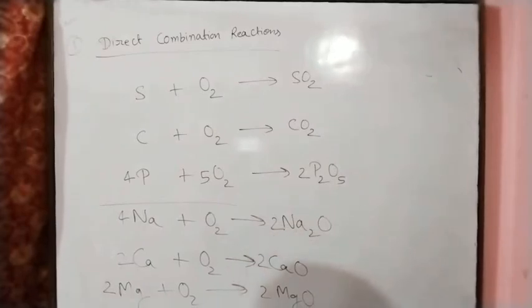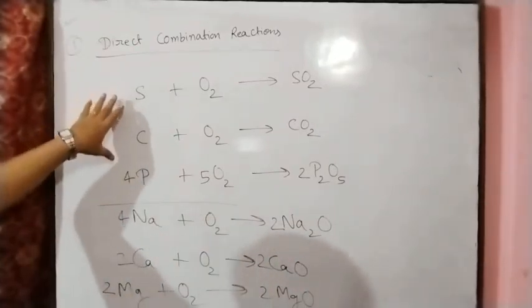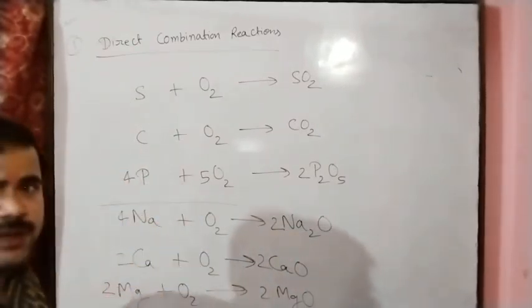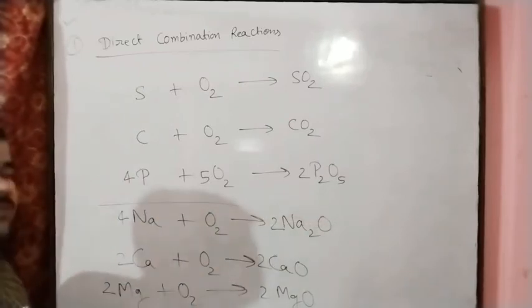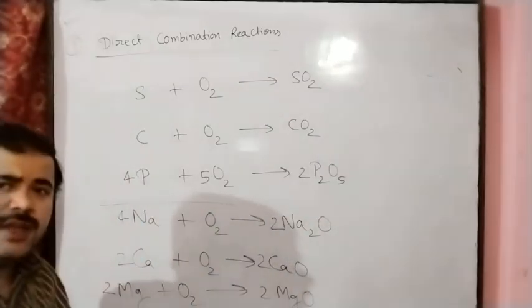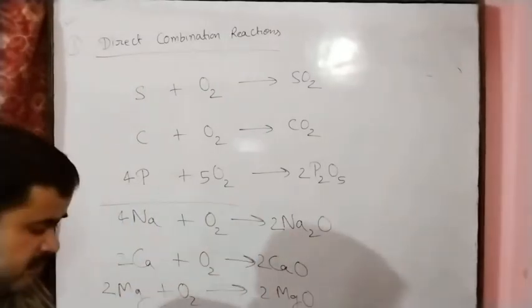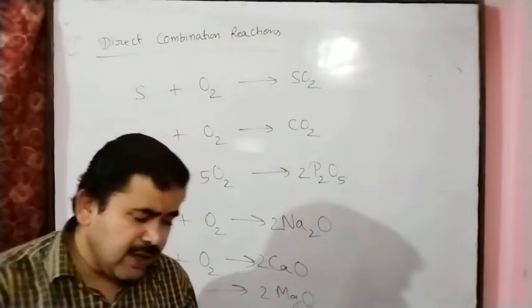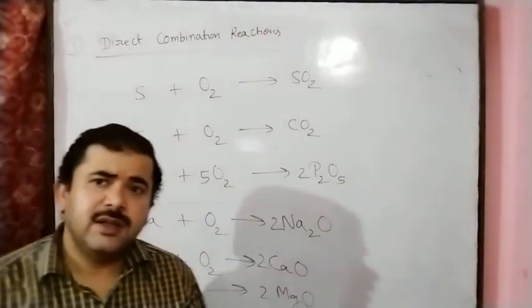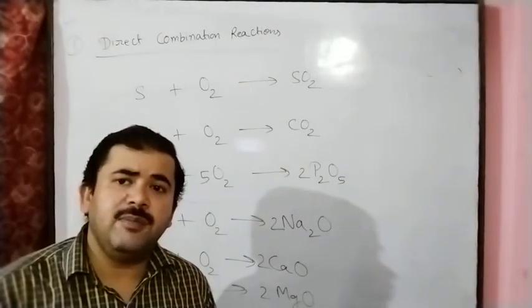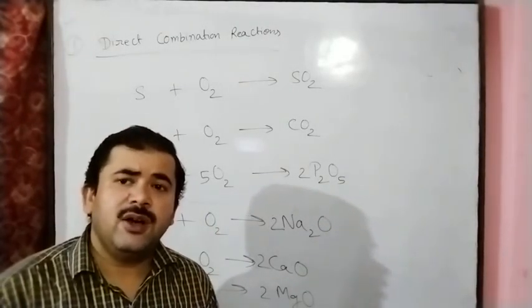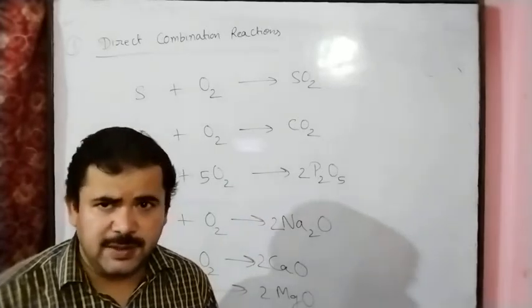So these are the examples, and here oxidation of non-metals and metals takes place. Oxidation of a non-metal or metal means reaction with oxygen. These are very important because the question may come like this: give one example of a direct combination reaction in which oxidation of non-metals takes place.